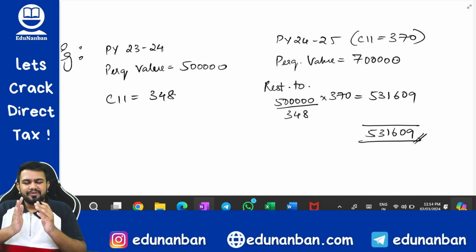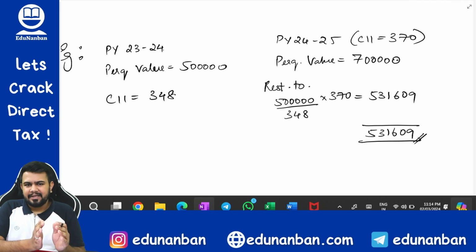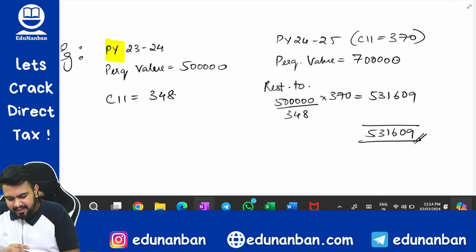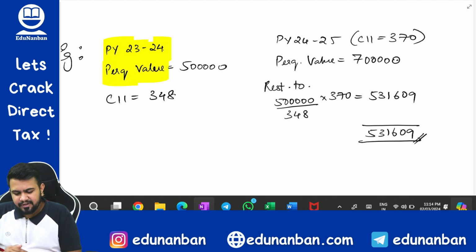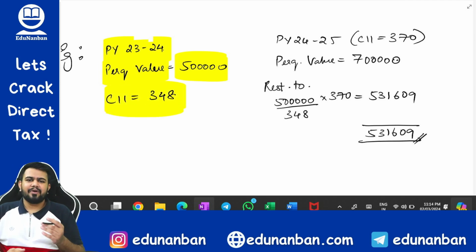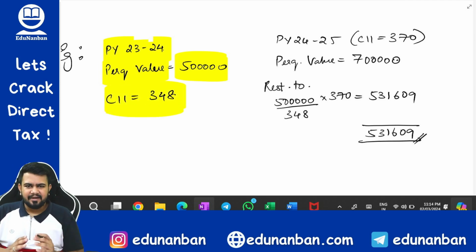This provision has started from previous year 23-24 only. Let's say in previous year 23-24, an accommodation is provided to the employee. Let's say after doing all the calculations, the perquisite is coming as 5 lakhs, and we know the cost inflation index of 23-24 is 348. We learnt that in the capital gain chapter.